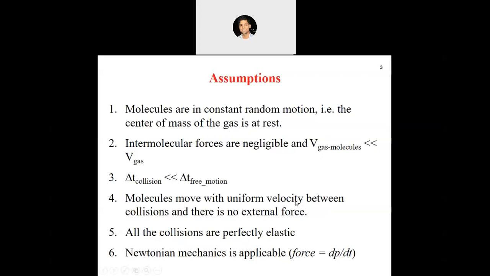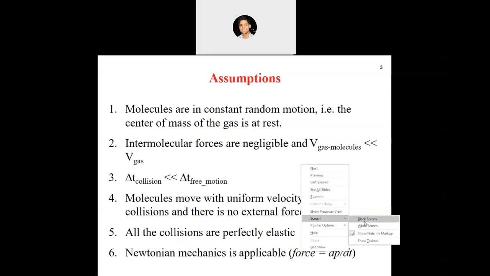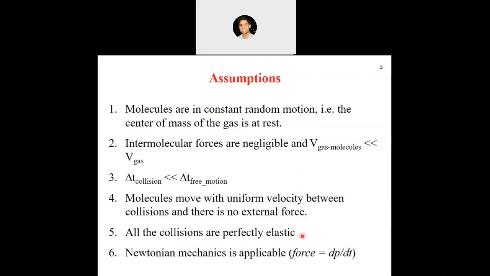All the collisions are perfectly elastic, which means there is no momentum loss, right? In a perfectly elastic collision, the total energy is conserved, and the velocity changes direction but does not change magnitude, right? So that is the fifth assumption, that all the collisions are perfectly elastic. Collisions between the molecules as well as with the wall of the container in which the gas is kept, all the collisions are perfectly elastic.